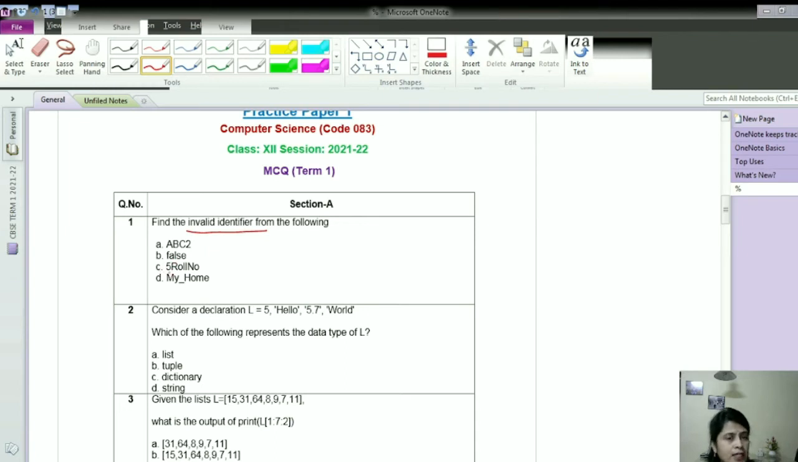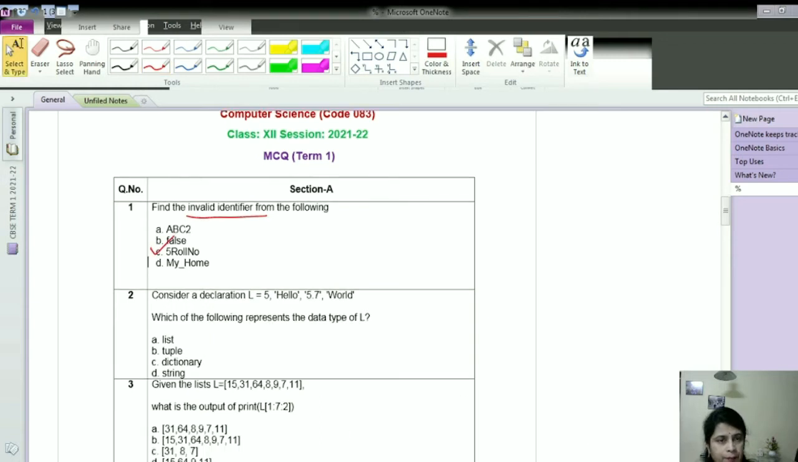The option C, 5 roll number. The identifier is starting with a digit. So of course it is not a valid identifier, it's an invalid identifier. And option D is also a valid identifier because my_home, we can use underscore in the name of the identifier. So which one is the invalid identifier out of these four? Of course, option C. Okay, now we'll move to the next question.